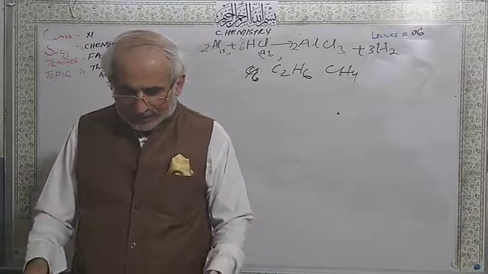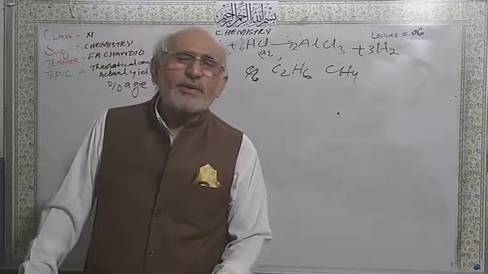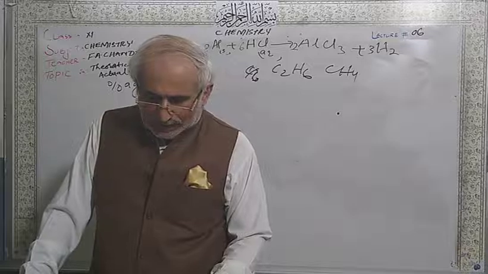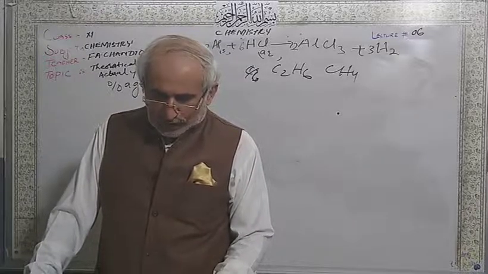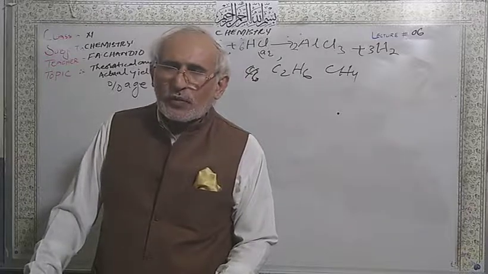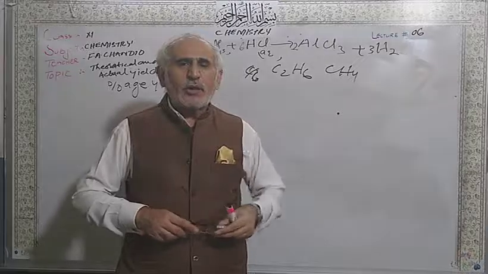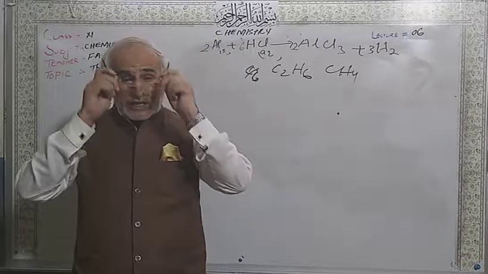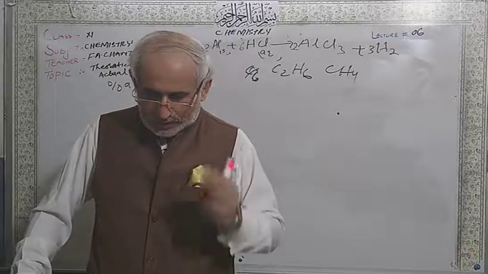That's option number A. I am talking about question number 10, option number A. Number 11. Avogadro's constant is the number of atoms in 24 grams, because 1 mole of magnesium is equal to 24 grams. Atomic mass of magnesium is 24, 1 mole is Avogadro's number. So answer number D for question 11.